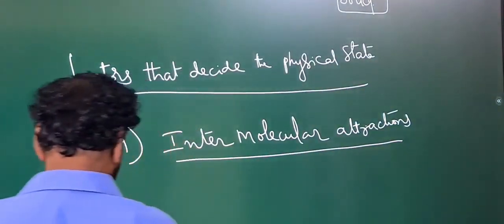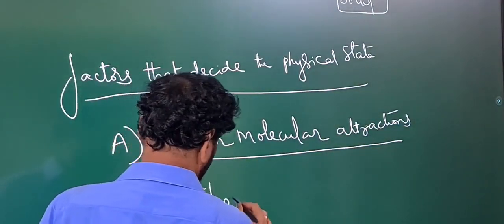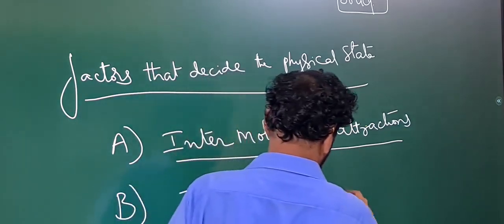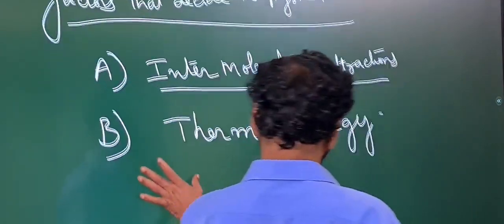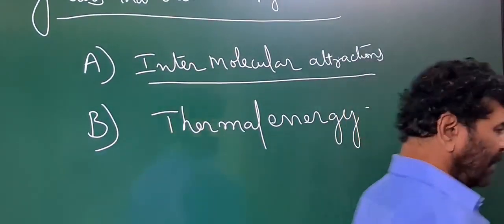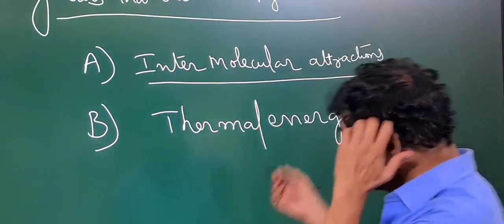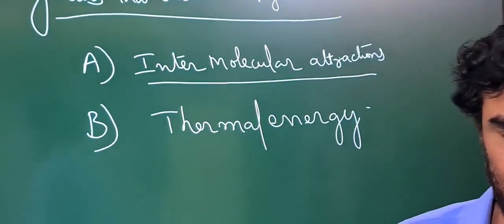The second property is thermal energy. This is the energy acquired due to the temperature, the heat conditions.